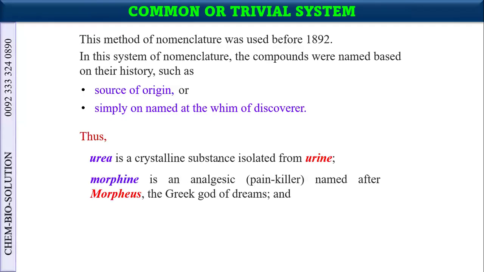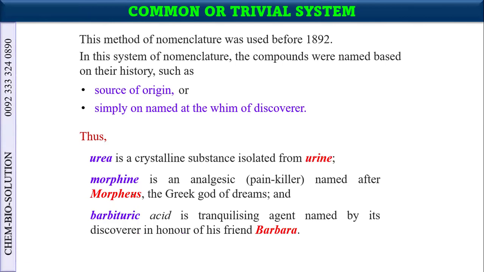So urea from urine, morphine from the word Morpheus because it was an analgesic and it relieves pain. Morpheus was the Greek god of dreams. So the name of the compound was morphine. And barbituric acid, I have told you about. Barbara was the name of the friend of the scientist who discovered barbituric acid.